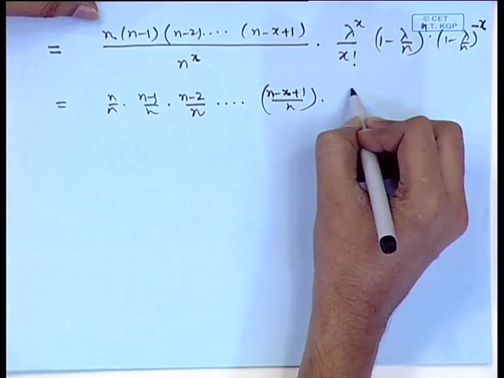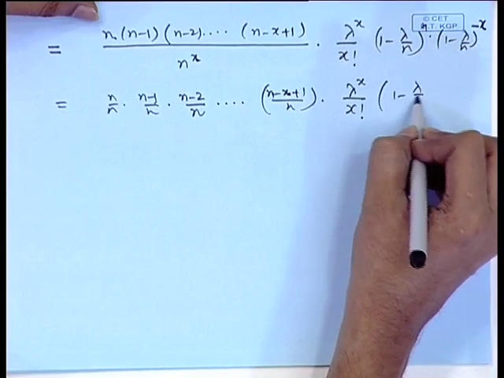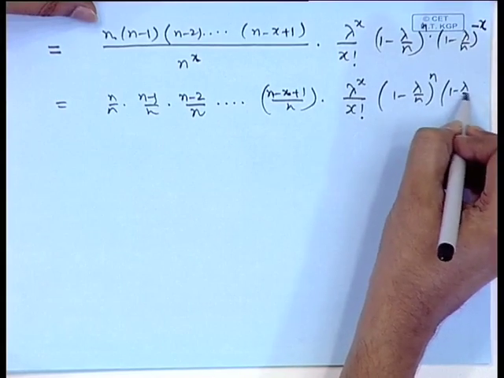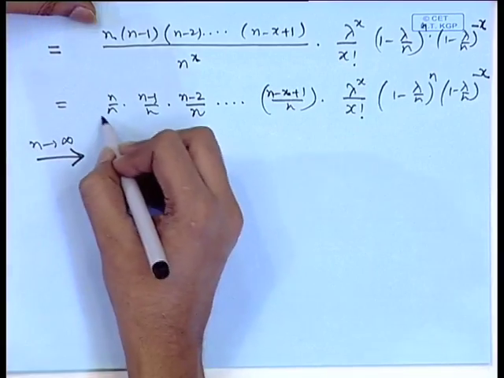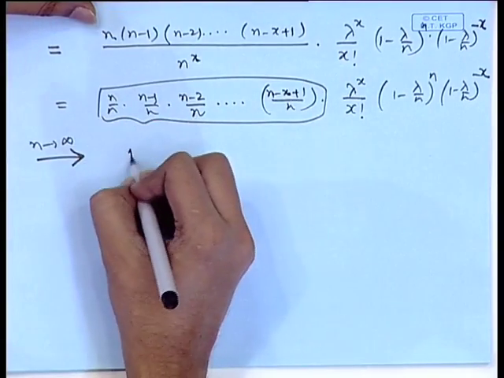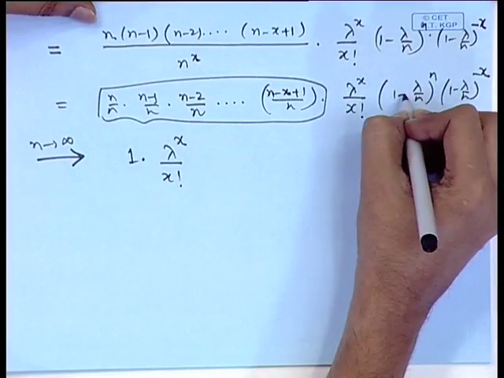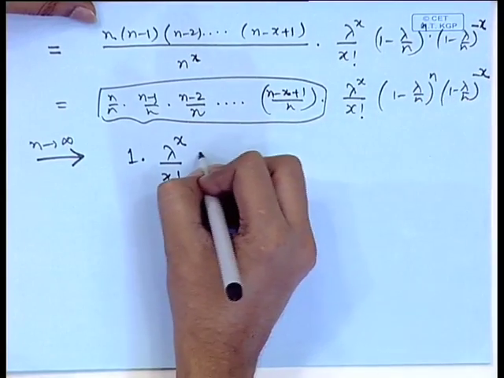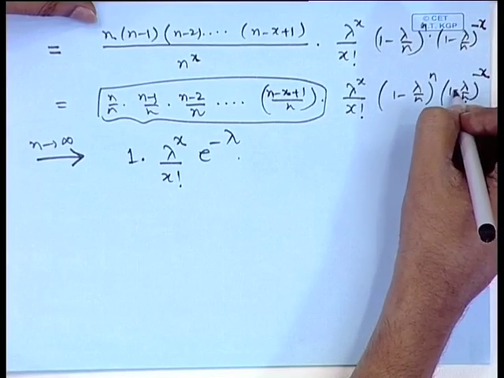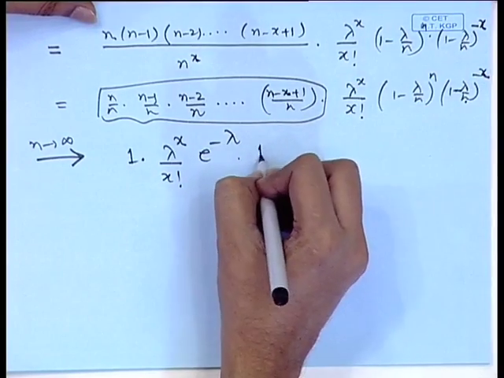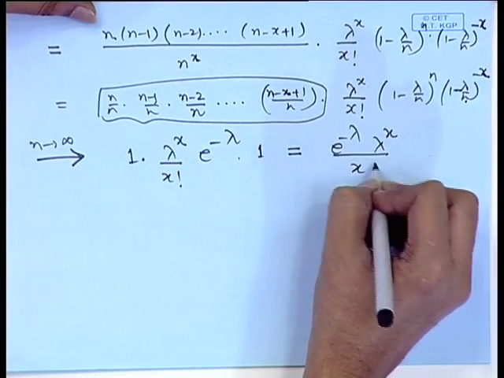Then we have lambda to the power x by x factorial, 1 minus lambda by n to the power n, 1 minus lambda by n to the power minus x. When we take the limit as n tends to infinity, this entire block converges to 1, then lambda to the power x by x factorial, then 1 minus lambda by n to the power n converges to e to the power minus lambda, and here x is fixed. Therefore, lambda by n goes to 0 and this term goes to 1. So, this is nothing but the probability mass function of a Poisson distribution with parameter lambda.